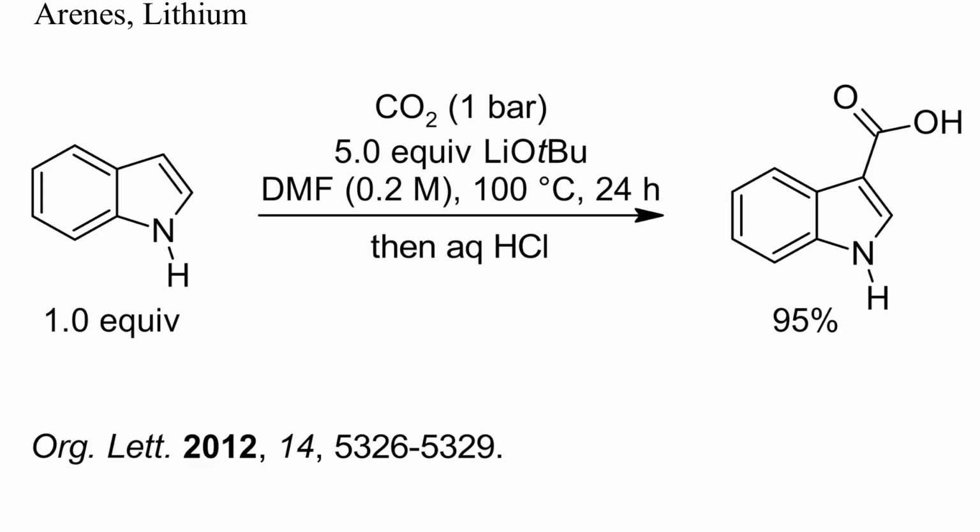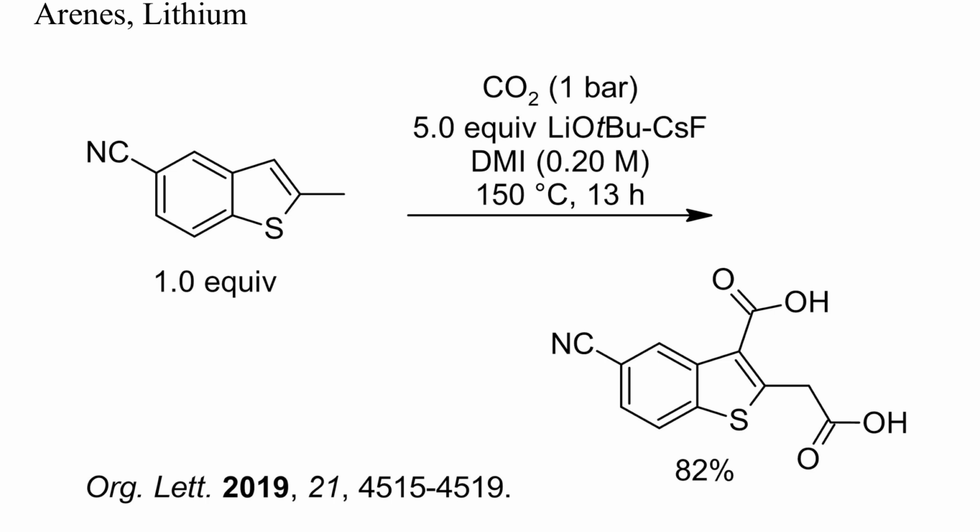Carboxylation at nitrogen probably also occurred, but carbamic acids are thermally unstable and usually decarboxylate during workup. Here, a 2-methylbenzothiophene was carboxylated twice and in high yield by treatment with carbon dioxide and an excess of lithium tert-butoxide and cesium fluoride at 150 degrees Celsius.